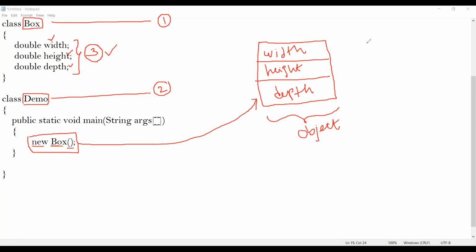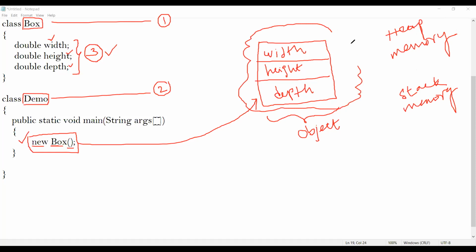Next, one important thing: I think in previous classes I have discussed there are two types of memories, one is heap memory and one more is stack memory. In Java, whenever you create an object of a class, the memory allocation for this object takes place in heap memory.